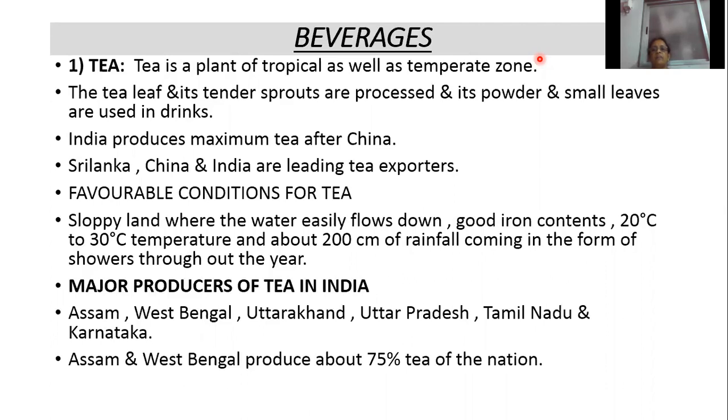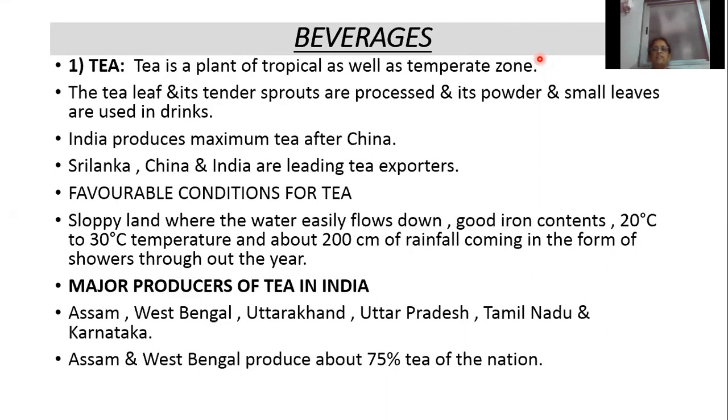Favorable conditions are slopey land where water easily flows down, good iron content, a temperature of 20 to 30 degrees Celsius and about 200 centimeters of rainfall in the form of showers throughout the year. The major producing states are Assam, West Bengal, Uttarakhand, Uttar Pradesh, Tamil Nadu and Karnataka.